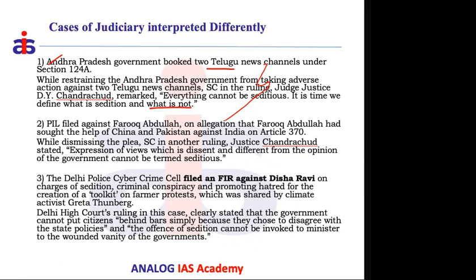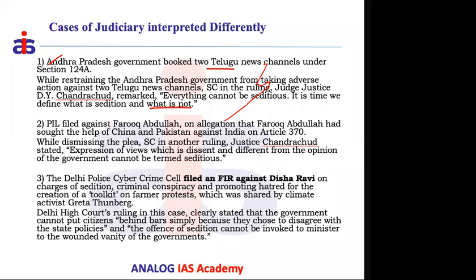Here he was showing his frustration that so many cases are being filed recently. Everything cannot be seditious, and time has come that we have to define it. Somebody, whether the judiciary or the legislature or the executive, has to define clearly what is sedition and what are not seditious acts. That is one case wherein the judiciary struck down the cases filed against these two news channels, saying that the given acts do not attract the provision called sedition law, that is section 124A.